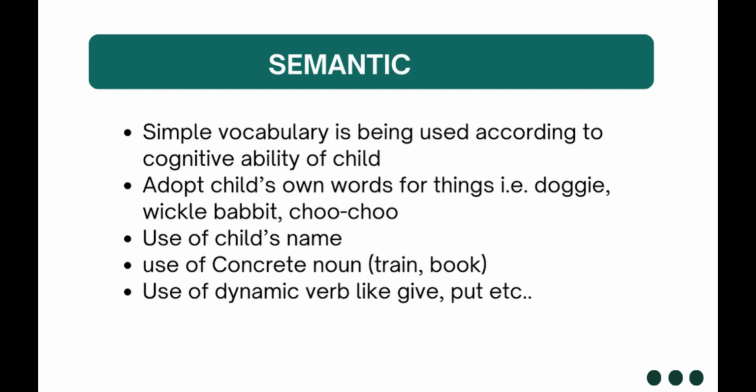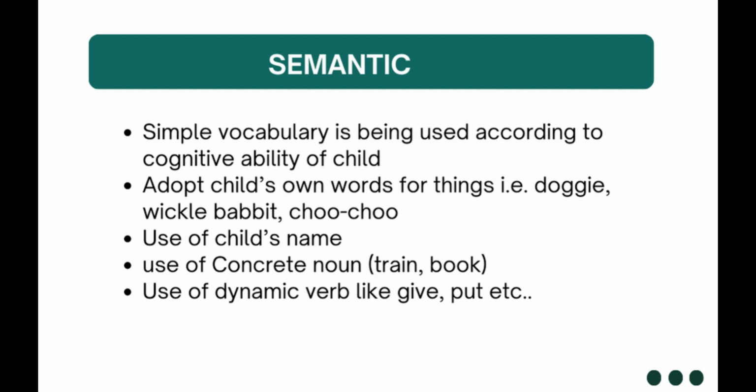First, the simplified vocabulary. Mostly, the adults use simpler words and phrases that are easier for the child to understand, and these words are according to the cognitive abilities of the children. Repetition: frequent repetition of words and phrases helps in reinforcing the vocabulary and helps in the memorization of this vocabulary.